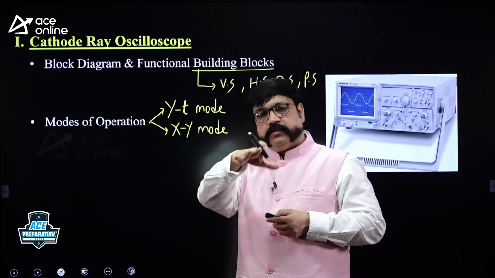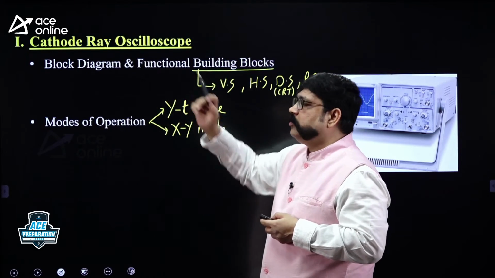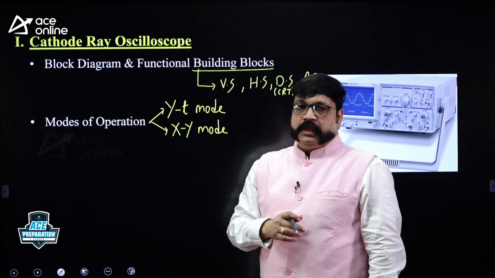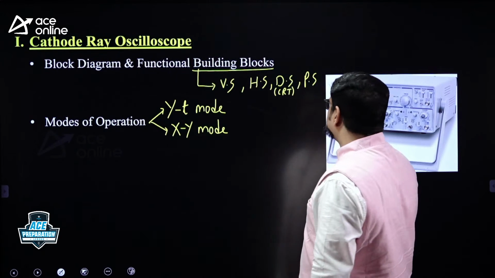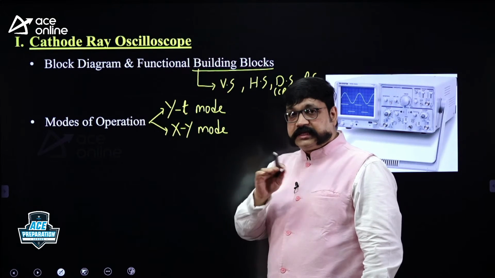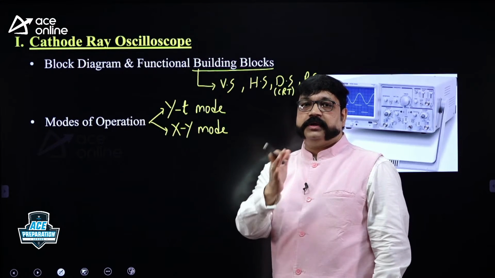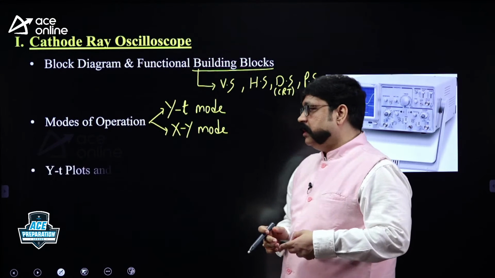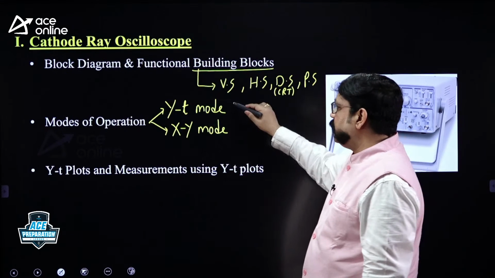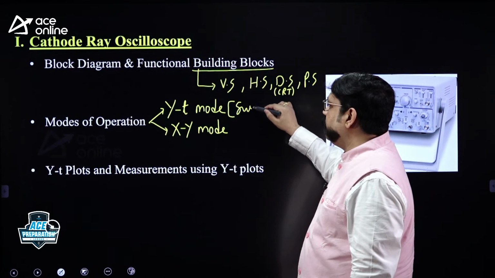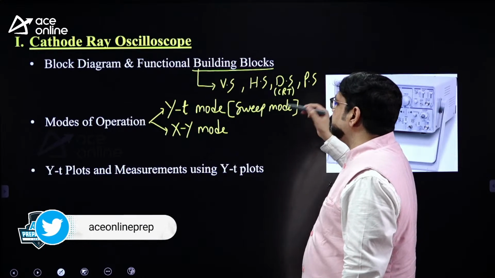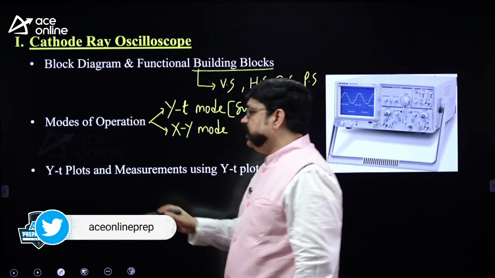In that circuit diagram, you will understand, while learning about the block diagram, what is YT mode, what is XY mode. In YT mode, what kind of images are going to be displayed, that you need to learn. In XY mode, what kind of images are going to be displayed, that you need to learn. Right? YT plots will be displayed in YT mode, which is also called sweep mode. Sweep signal is a reference signal used for the working of the CRO. So YT plots means what?